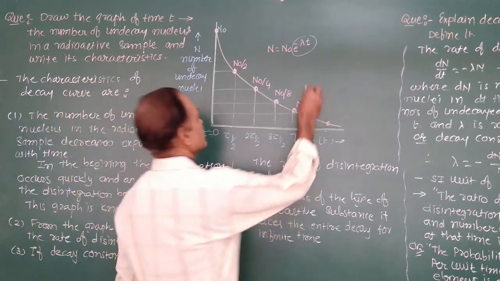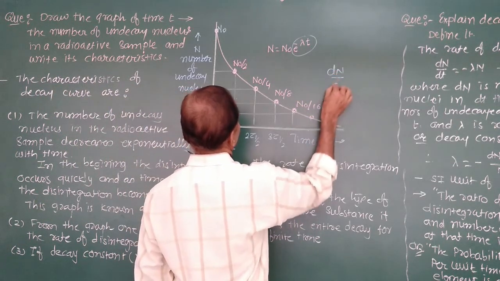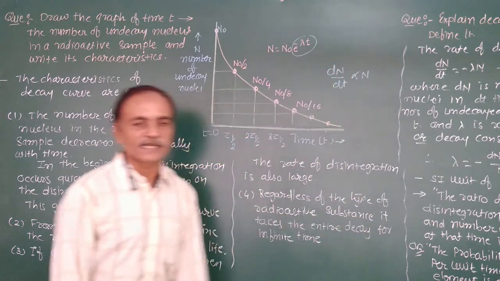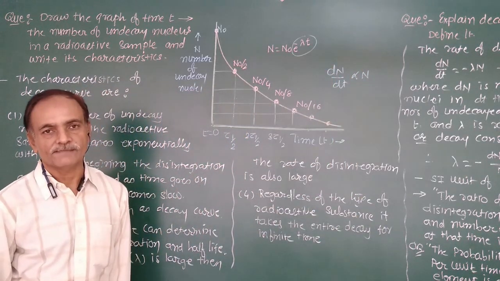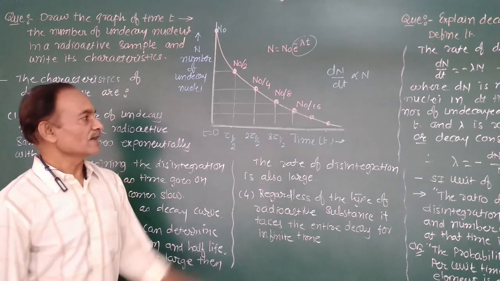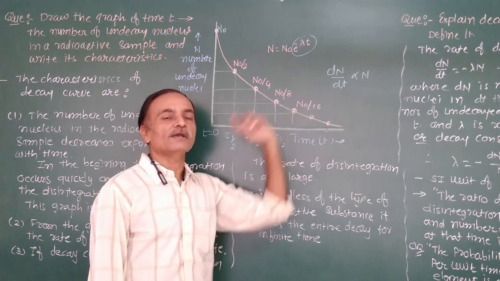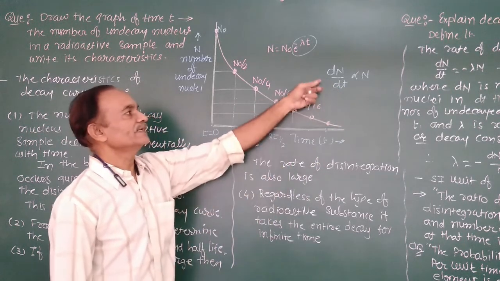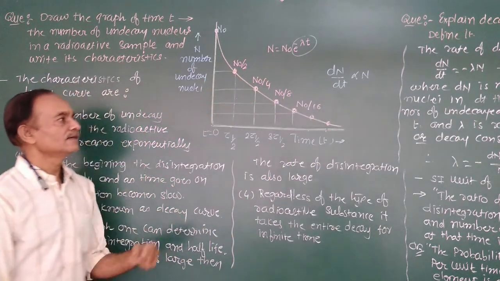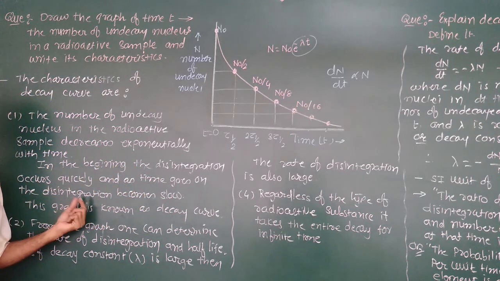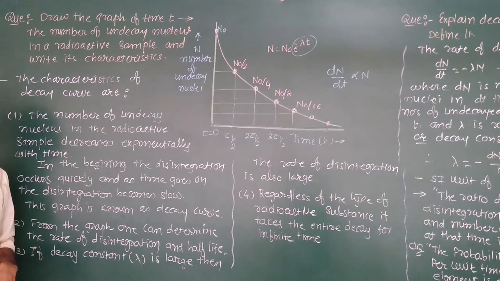Because the rate of disintegration, dN/dt, is directly proportional to the undisintegrated nuclei at that time. So as the time increases, the number of undisintegrated nuclei decreases. Therefore, the rate of disintegration is initially quick, and then as the time goes on, the rate of disintegration becomes slow. And this graph is also known as the decay curve.